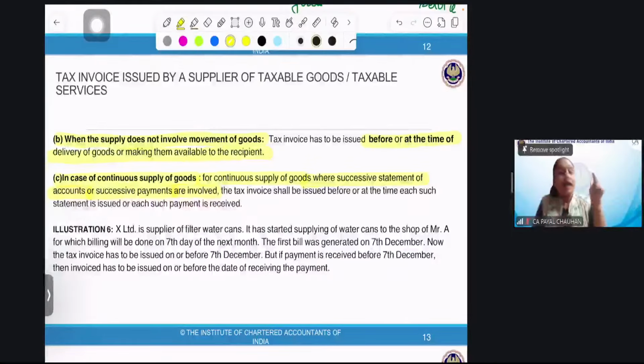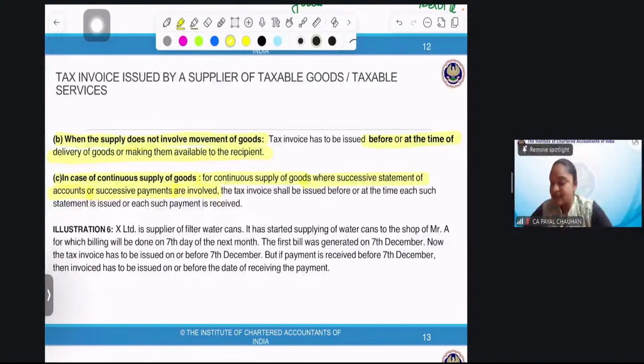But I see the statement, I make the payment. That is okay. But if I make a payment beforehand, then the invoice shall be issued at the time of payment. So the answer is the statement or payment, whichever is earlier. Did you people understand? The statement or the payment, whichever is earlier, right? Okay, the question you people need to answer, right?